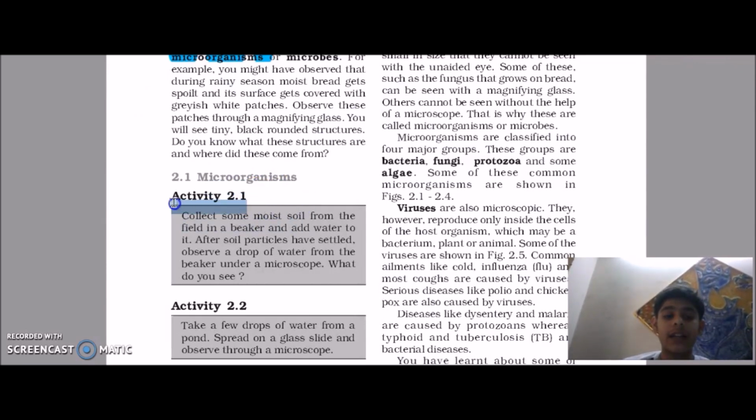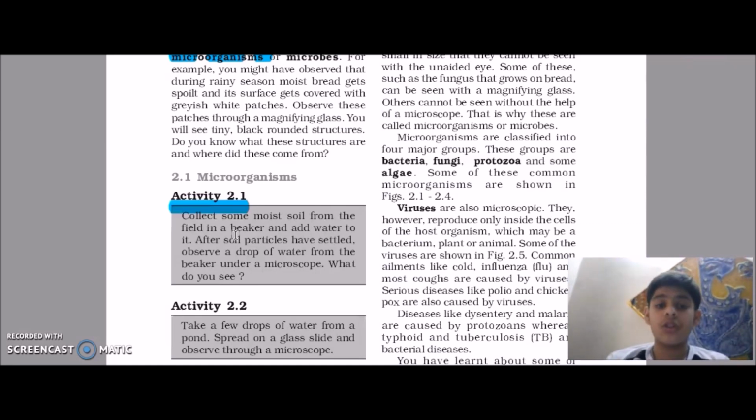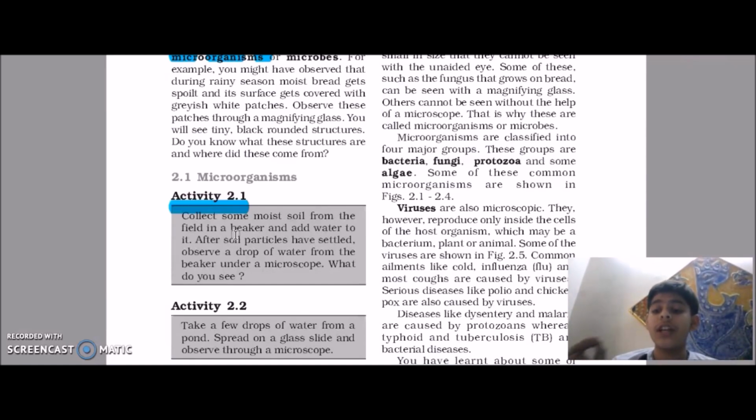So what is activity 1? The activity 1 is saying just that take a beaker, which has soil in it, and add water to it. If you add water to some soil, water will go up, because the density of water is low in comparison to the density of soil, so the thing which has less density floats on the other. Like water and oil. Oil floats on water because it has a low density. So simply take a little sample of that water.